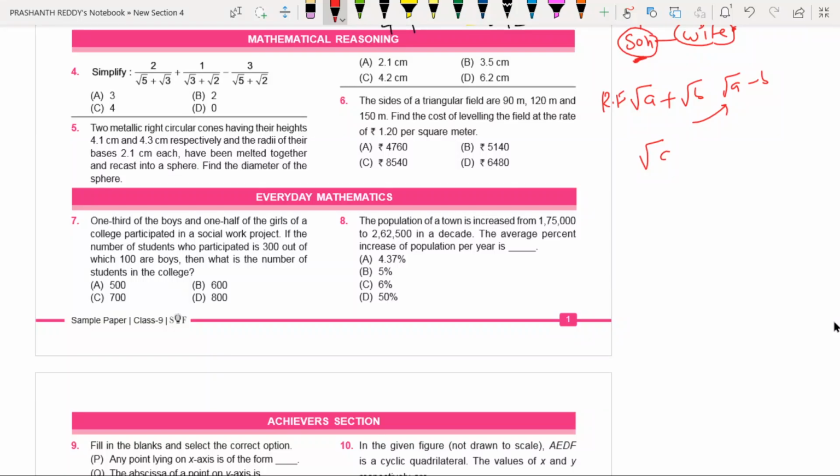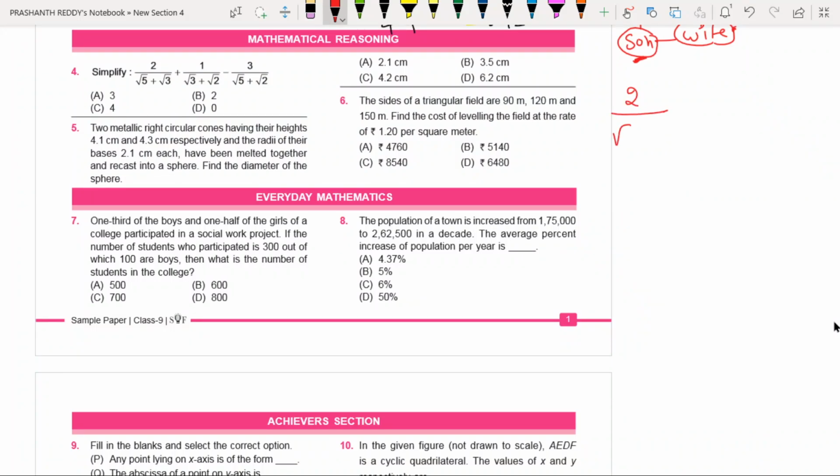What is meant by rationalizing factor? Rationalizing factor means if the product of two surds is a rational number, then each one is said to be the rationalizing factor of the other. I am not here to explain what a rationalizing factor is and all that. You must know it, because in the coming days we are going to discuss it. But now we are discussing only the sample paper. You must know. See, I am telling you this. I need not show everyone everything.